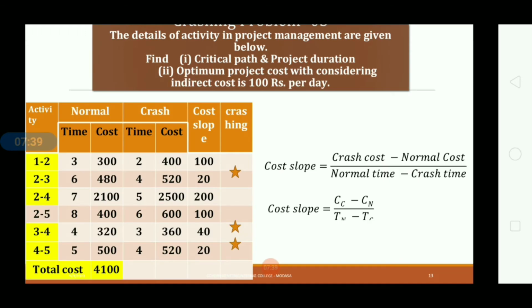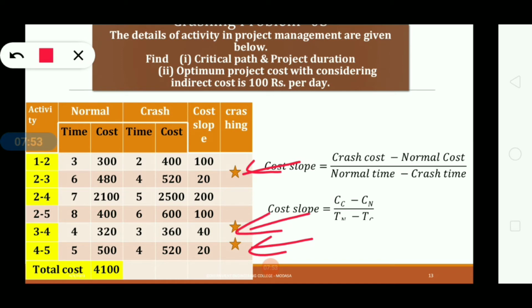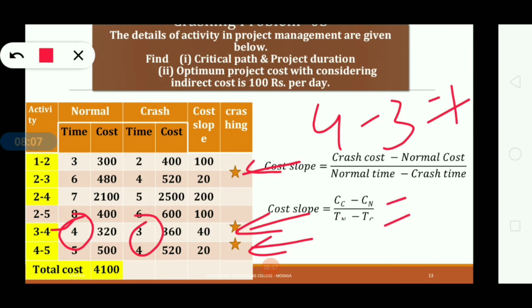For that, again select the minimum value from the critical activities. After this minimum one, the next minimum value is 40 and the activity is 3 to 4. So activity 3 to 4 will be crashed by 1 day, because normal time is 4 and crash time is 3. The difference between 4 minus 3 is equal to 1.